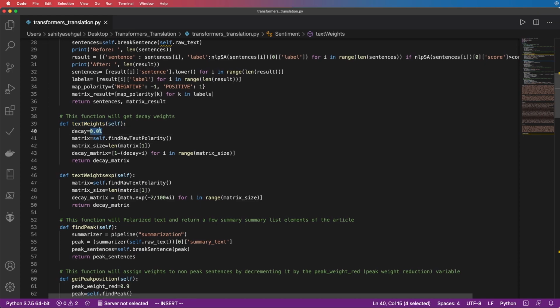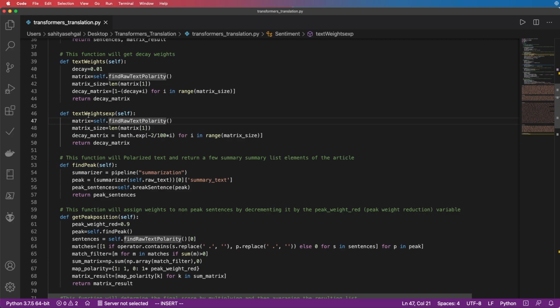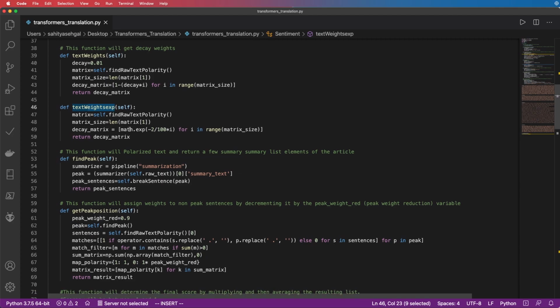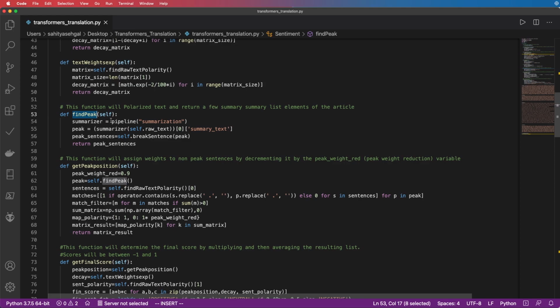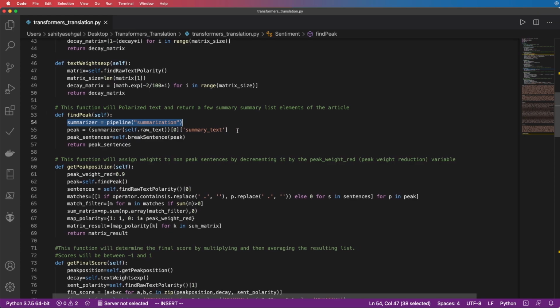I basically set it to 0.01. I've also created one that has an exponential, so I can basically use either one of these two functions. And both of them give me a pretty decent reading. Finally, I can go ahead and find the peak. And the peak in this case is going to be my text summarization, for which I'm going to use a transformer model. It's a pre-trained model, so I don't need to go ahead and further train it. And I've just used that pre-trained model to go ahead and find the peak sentence.